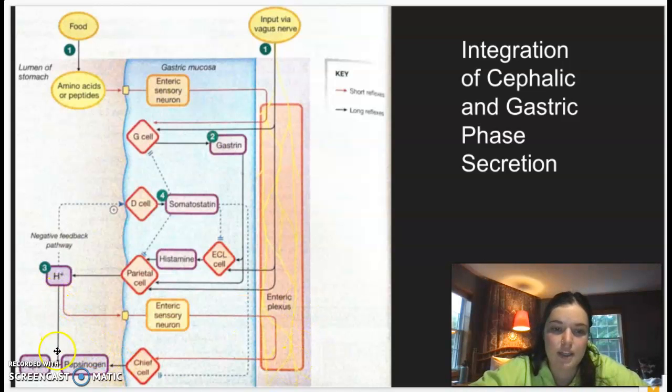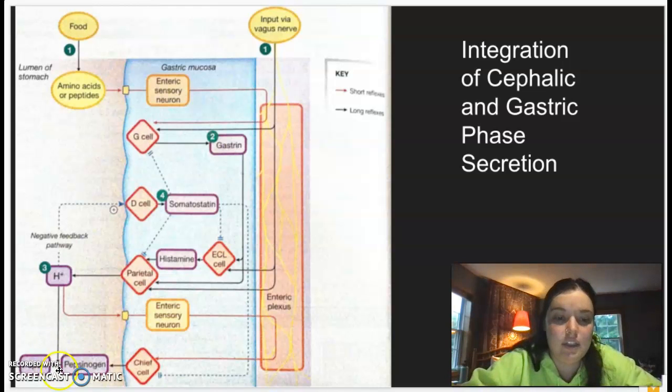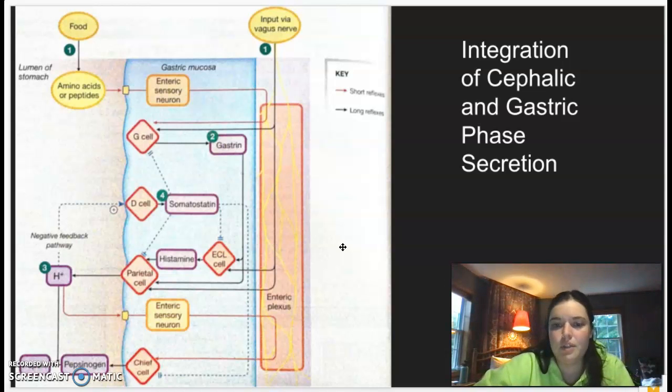The second way is that it directly acts on pepsinogen, and it will activate and cleave it into pepsin. Pepsin then goes on to break down proteins and cause digestion of proteins. So this in total is how the two different inputs can cause the increase of gastric acid and the release and secretion of all the different hormones and molecules that we talked about earlier.